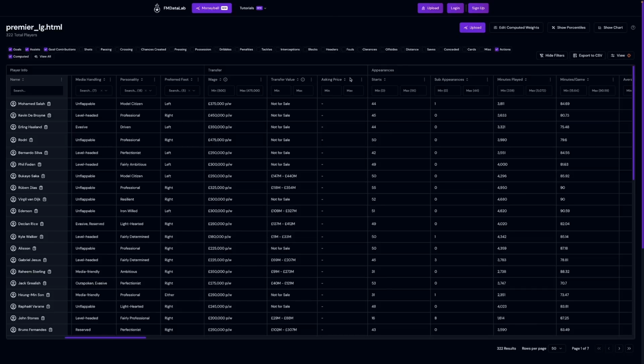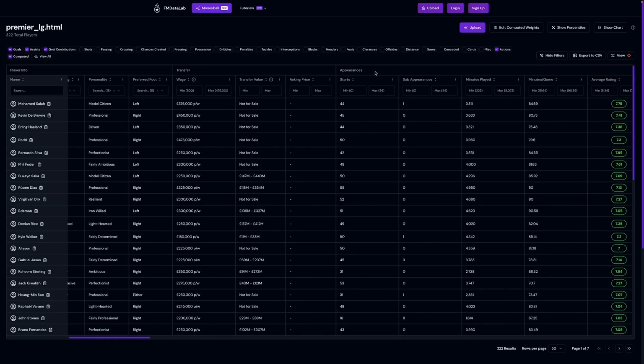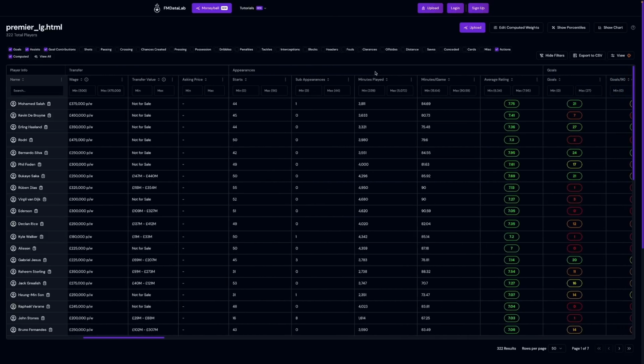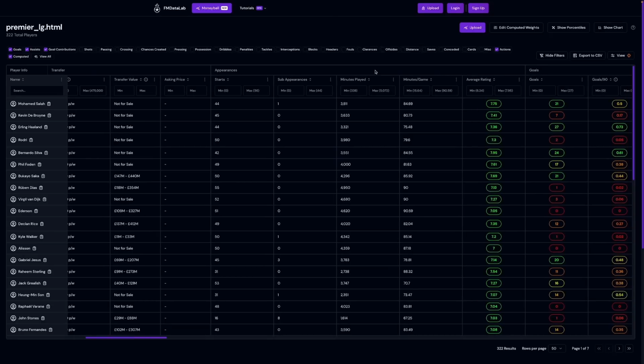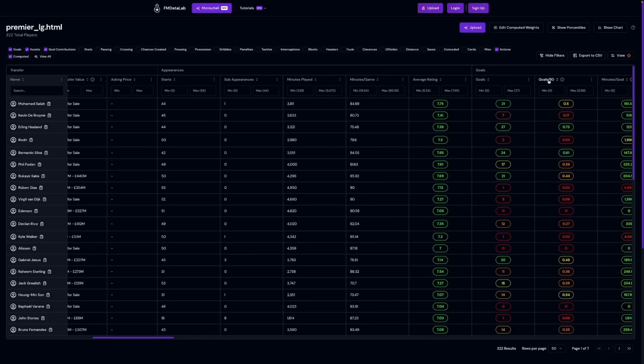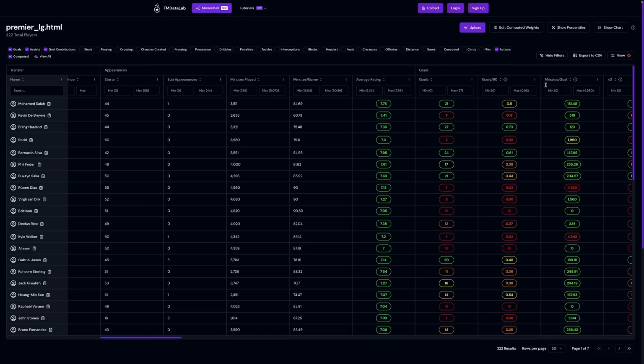As well as the player info and the transfer column groups, there's no longer obviously the position column groups for each of the roles within each position. This time you have an additional group for appearances, so this is statistics related to their appearances, like their starts and their minutes played, average rating, etc. Then you have all these statistic column groups, and each stat is grouped into the relevant column groups. So you can see here with goals, obviously there's goals including goals per 90, minutes per goal, etc.